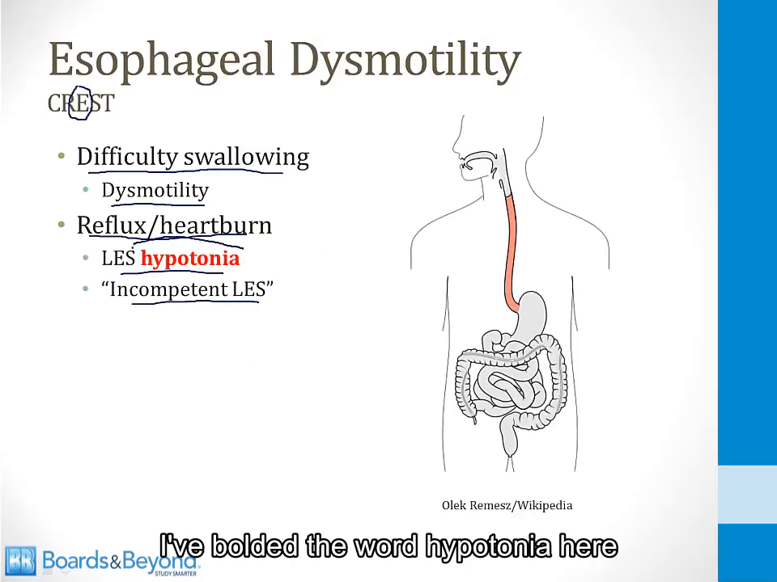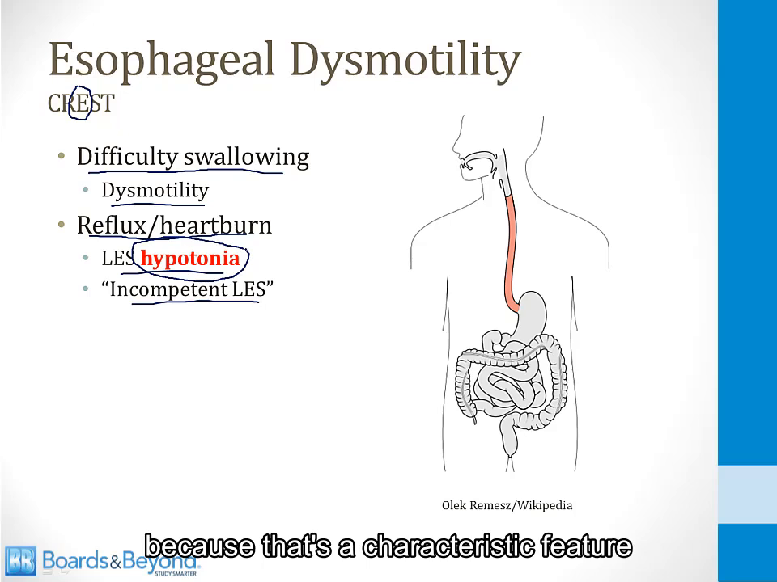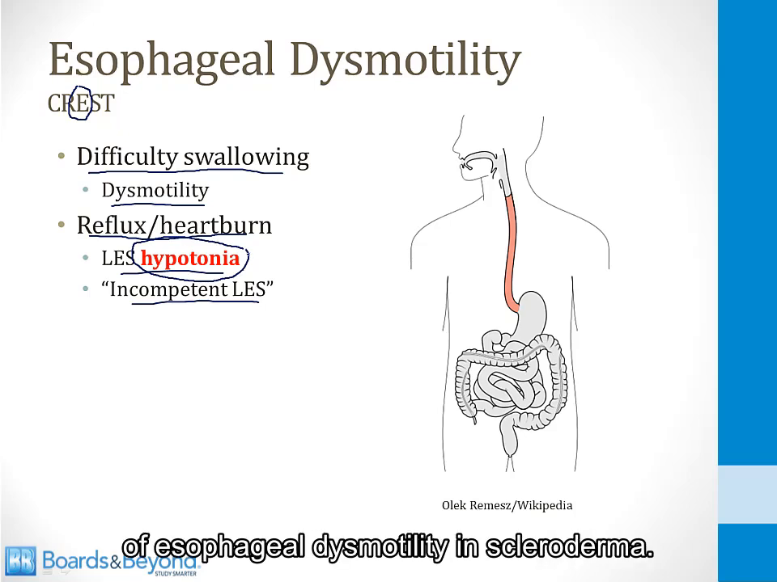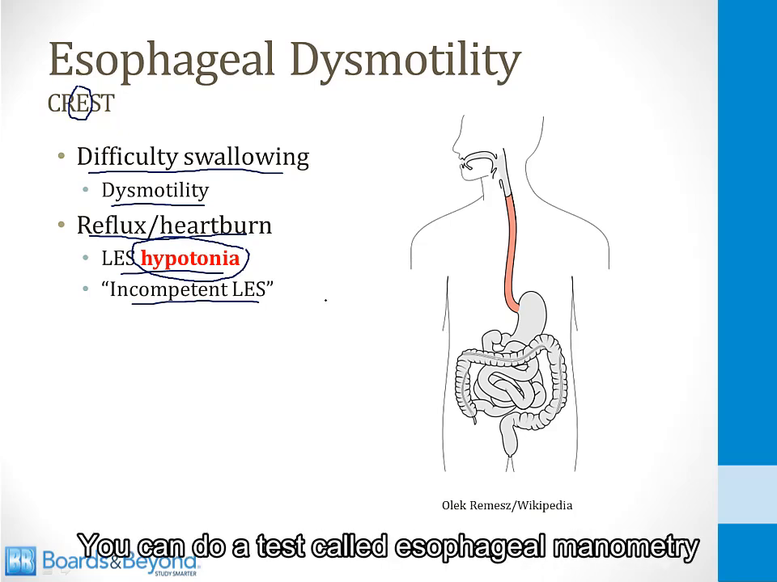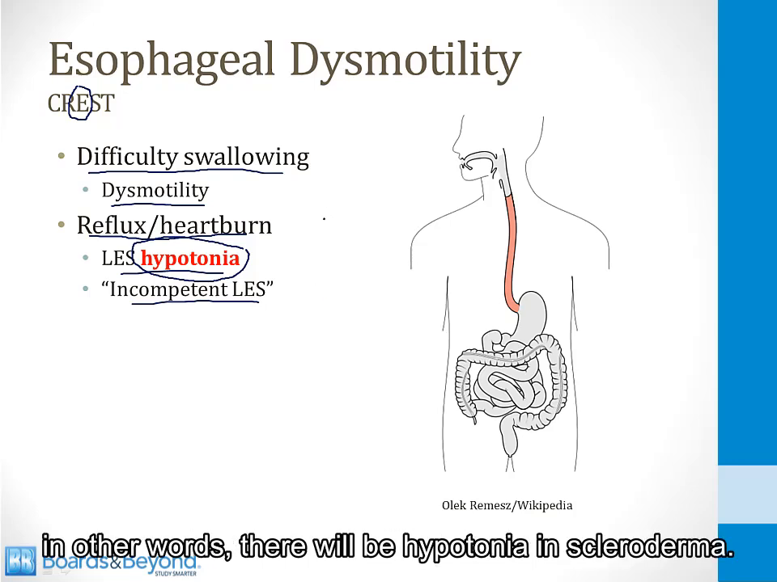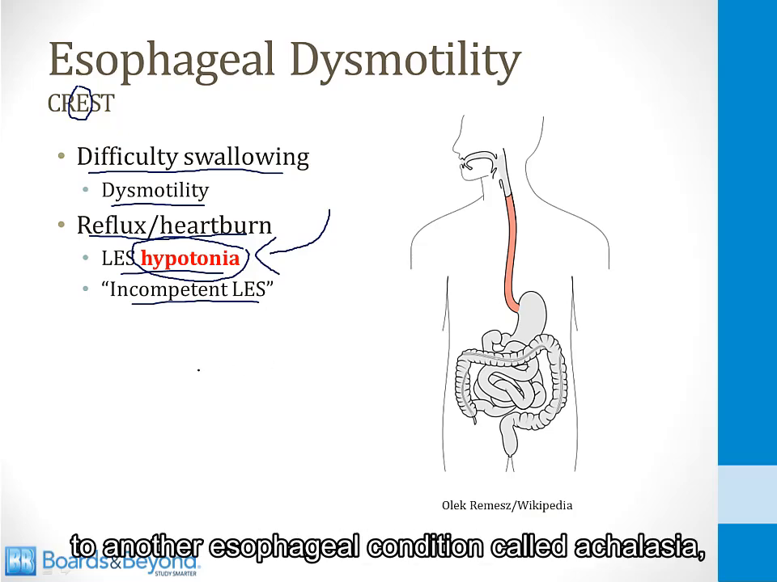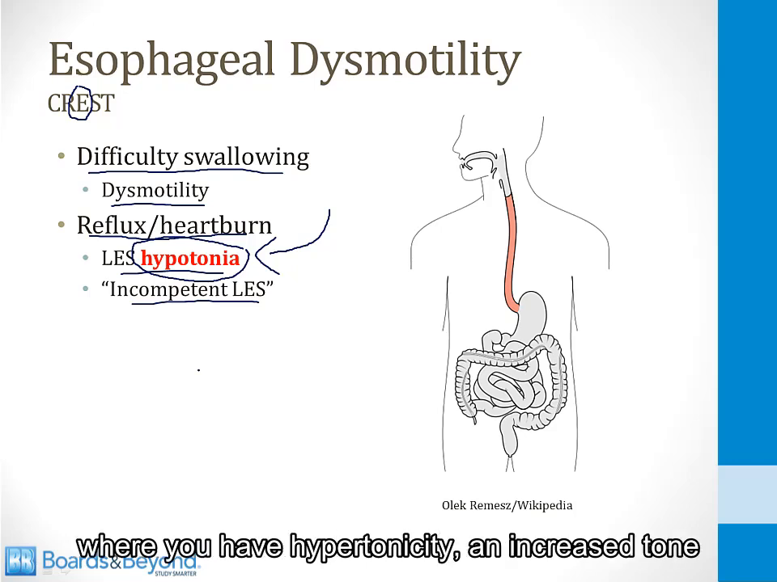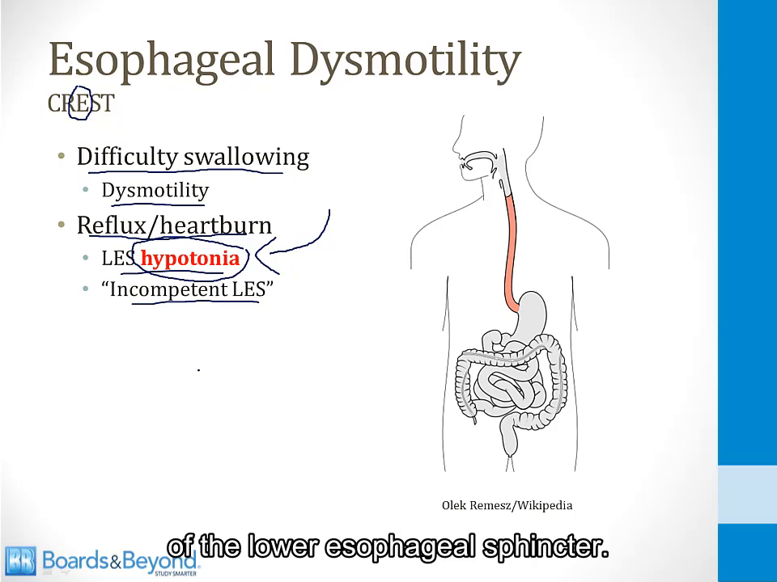I've bolded the word hypotonia here because that's a characteristic feature of esophageal dysmotility in scleroderma. You can do a test called esophageal manometry where you measure the tone of the lower esophageal sphincter, and that tone will be decreased. In other words, there will be hypotonia in scleroderma, and this is in contrast to another esophageal condition called achalasia, where you have hypertonicity and increased tone of the lower esophageal sphincter.